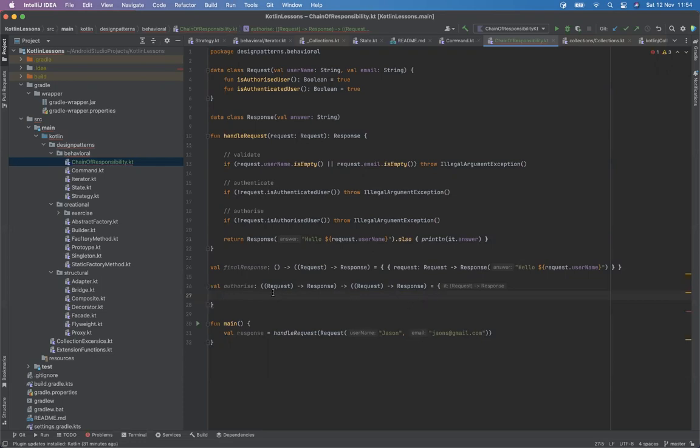Okay, so this authorize lambda has the input as a lambda and output as a lambda. So the input, we're going to get the lambda here, right? It's a lambda itself. So let's call this something.